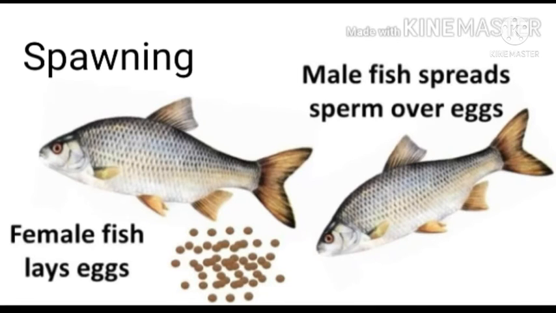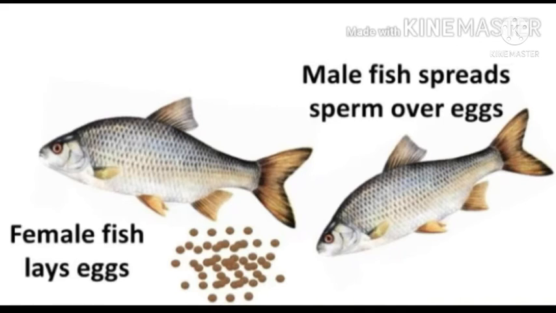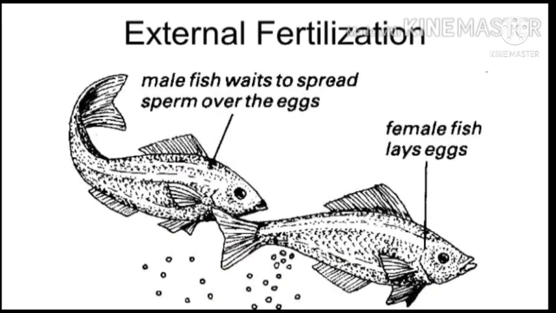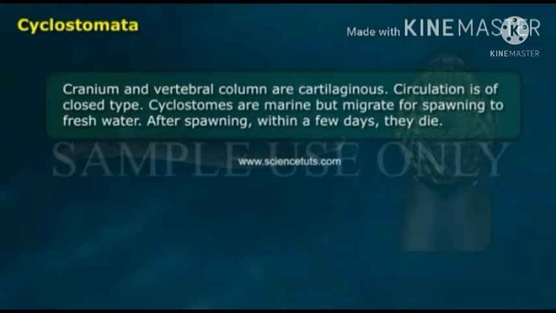What is meant by spawning? This is an external method of reproduction where the female releases many unfertilized eggs into the water. At the same time, a male or many males release a lot of sperm into the water, which fertilizes some of these eggs.